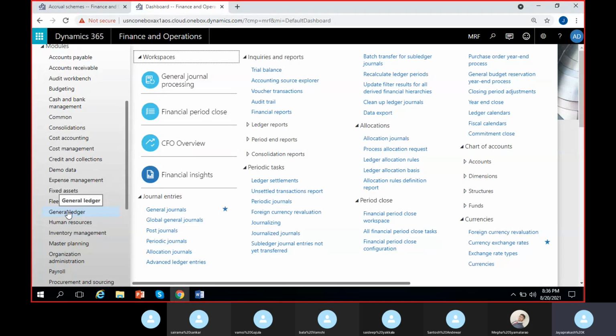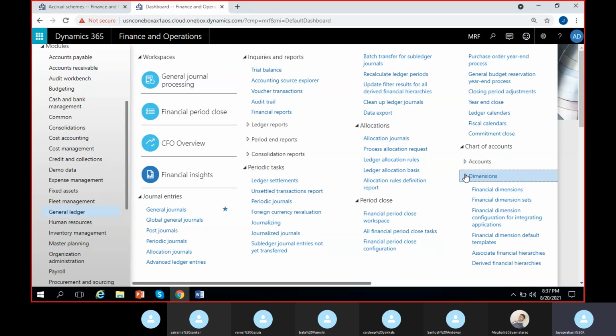Chart of general ledger, chart of accounts. General ledger, chart of accounts, dimensions, and financial dimensions. Just below the financial dimensions, I can see this menu, financial dimension sets. Here, just write down the navigation: general ledger, chart of accounts, dimensions and financial dimension sets.